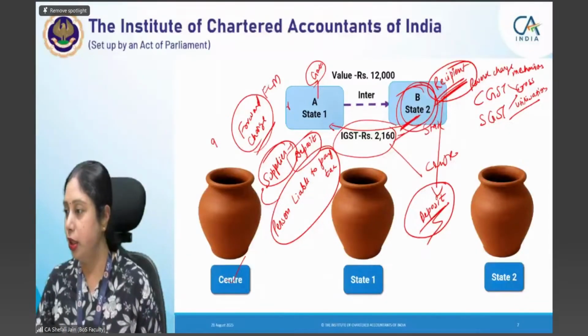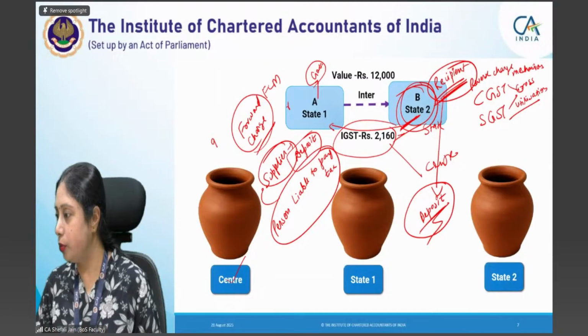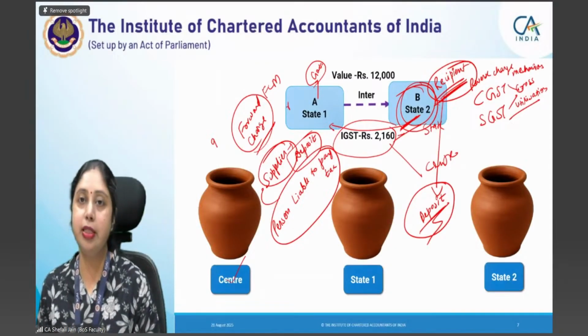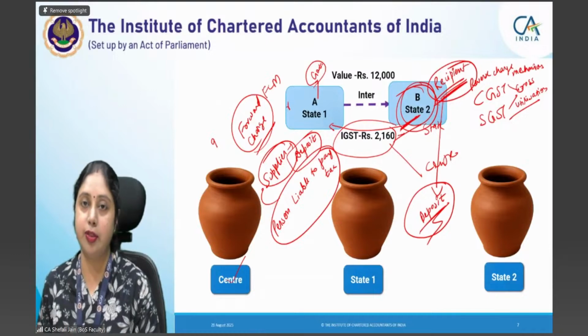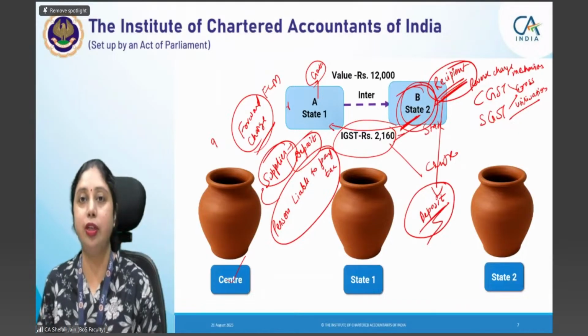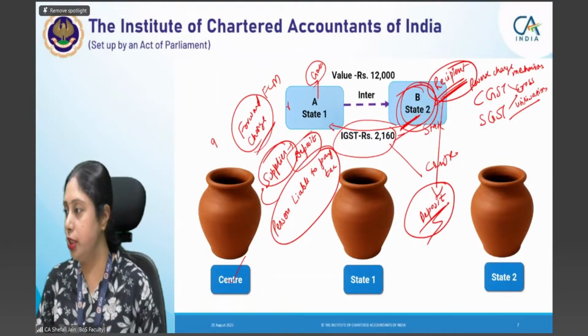Those who are registered but not entitled to take or charge GST from the recipient are not entitled to charge the normal GST at the normal rates, but the specified rates which we have discussed, 1% or 5%, they are eligible to charge if they are primarily in the supply of goods. If they are small service providers, then a rate of 6% GST is applicable for them. But at normal rates, they do not charge the GST.